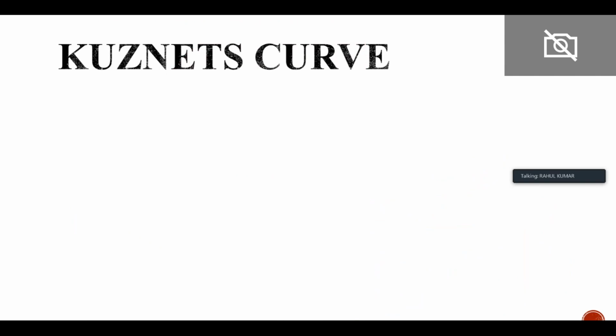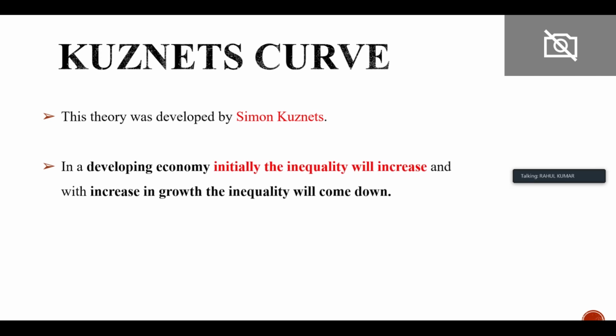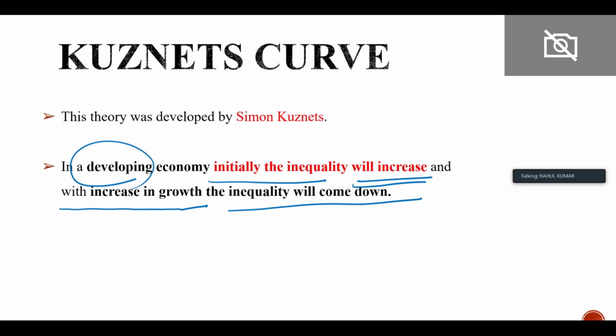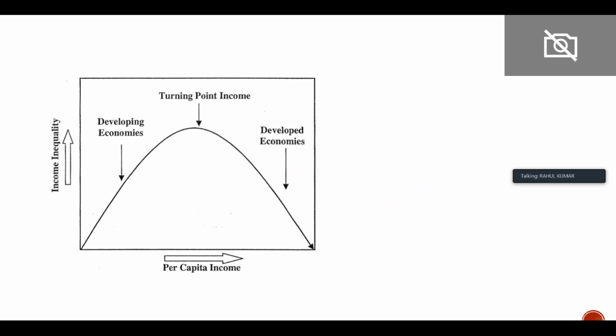Now the next concept is the Kuznets curve. It was developed by Simon Kuznets, and it says that in a developing economy, initially the inequality will increase, and with increase in growth, inequality will come down. So this is the Kuznets curve. Here you can say per capita income. Per capita income basically means the income per citizen, right? So national income divided by estimated population, that is per capita income.